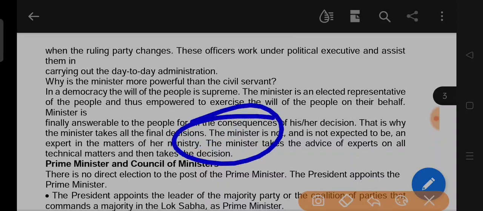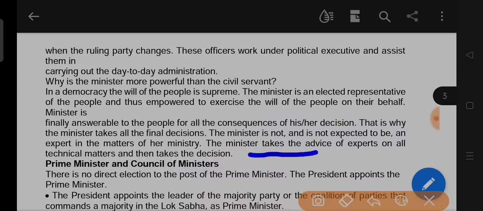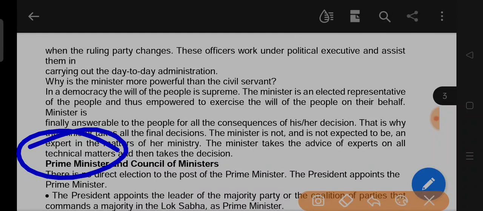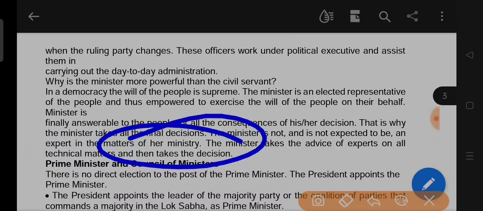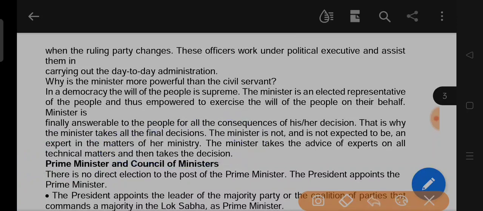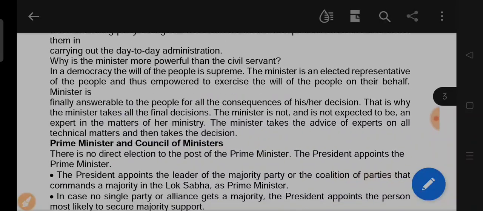The ministers of the country always take advice from their experts on any type of matters, and after taking the advice, they are able to take the decision on any matter.